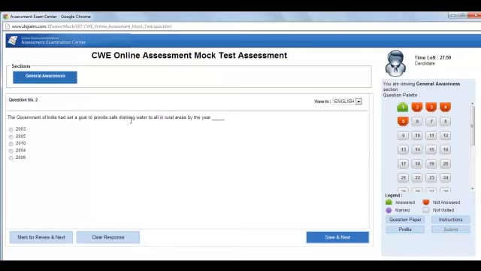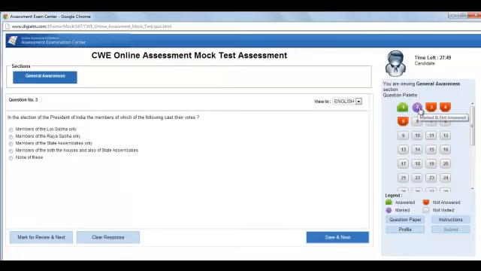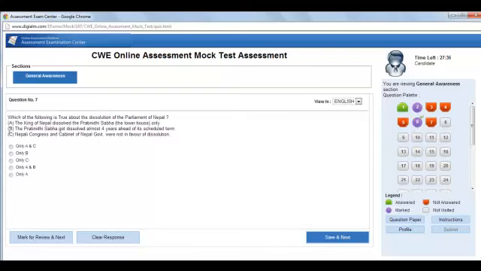Now let's say for question 2 you were trying to understand and you thought that you don't remember, so let's mark this question. As soon as you mark this question, it will go blue. But let's say you move on to question number 6, and you found out that you're not sure whether the answer is Farooq Abdullah or Omar Abdullah. Let's say it was Omar Abdullah, but I would like to review this question. So I'll click on mark and I'll also answer. See this check coming up. This means that you have already answered the question, but you have marked it for later review. Now we have discussed the mark for review and next button.